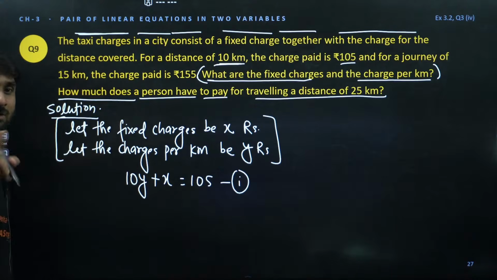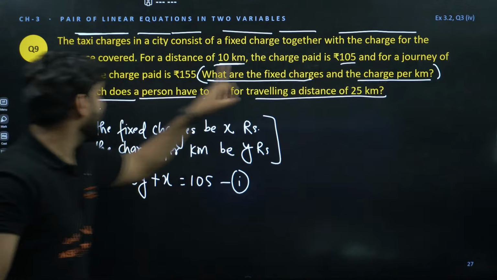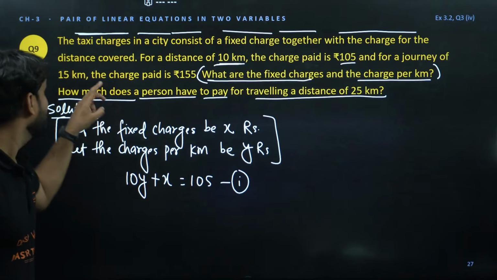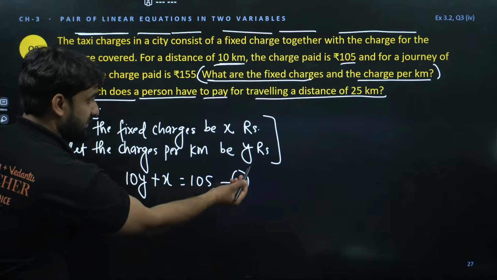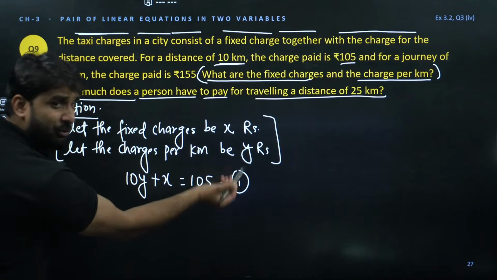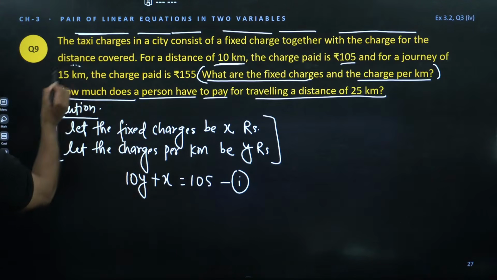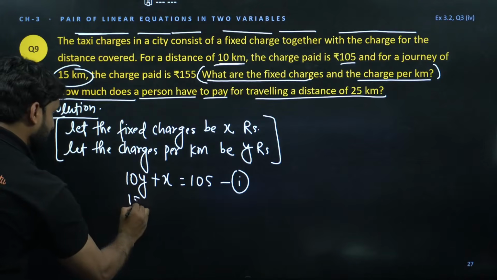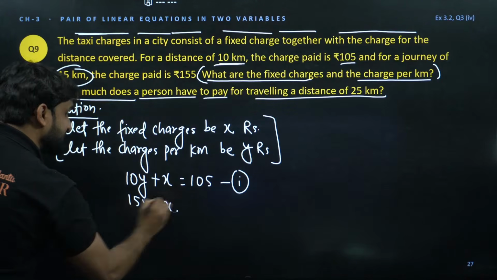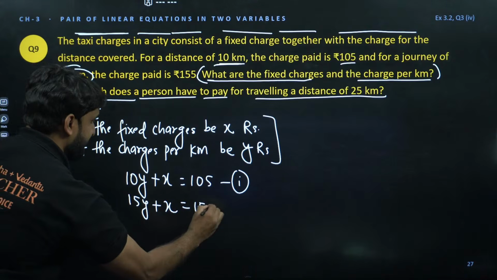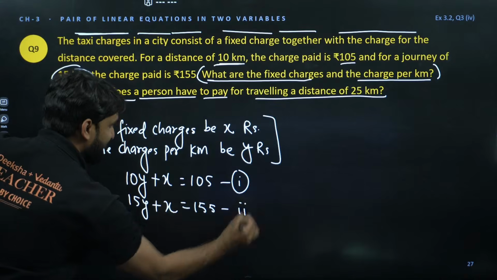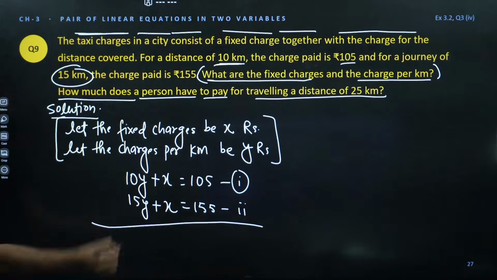Is it clear to all? Now, and for a journey of 15 kilometer, the charge paid, the bill was rupees 155. So Y rupees is the charge per kilometer, and how much kilometer is there? 15. So this will be 15Y, and plus fixed charge is already there, and the bill was of rupees 155, and this is your second equation. Come on, yaar, apply here elimination method.